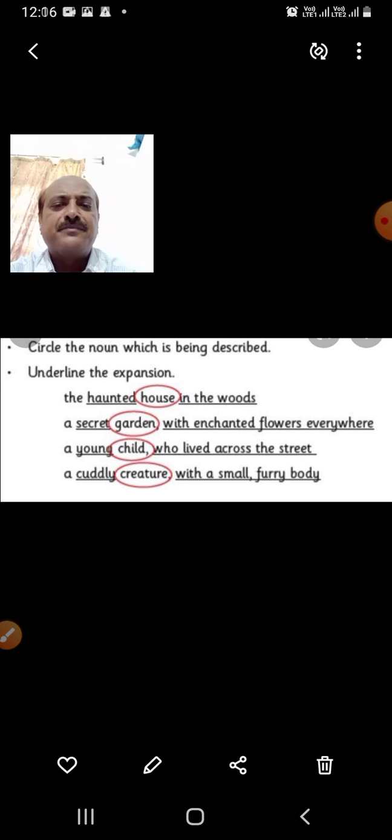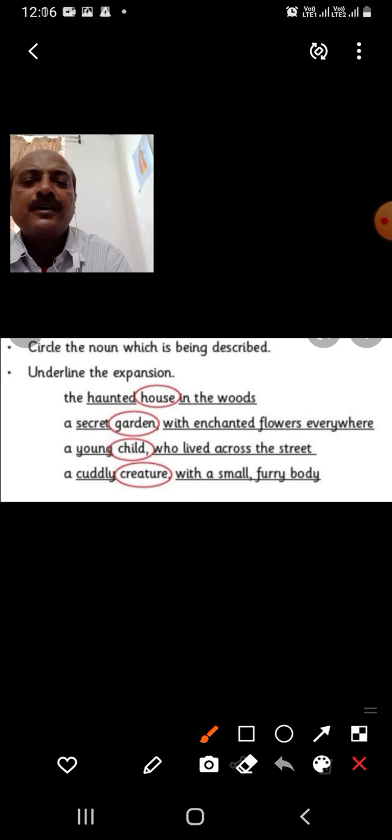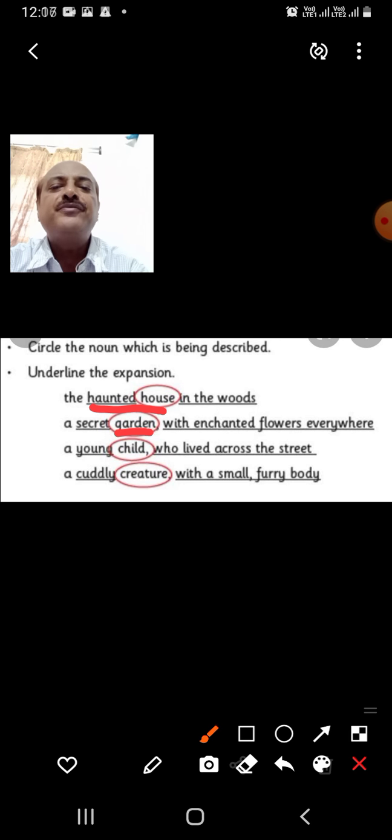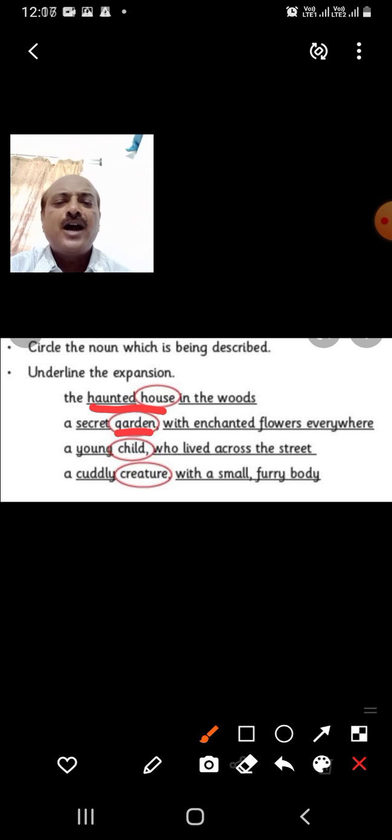Underline the expansion. The haunted house in the woods. So, house is the noun and haunted house becomes the noun phrase. Secret garden with enchanted flowers everywhere. Enchanted means magical. So, garden is the noun, secret garden is the noun phrase. A young child. So, child is the noun, and young child is the noun phrase.